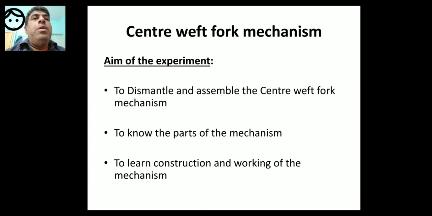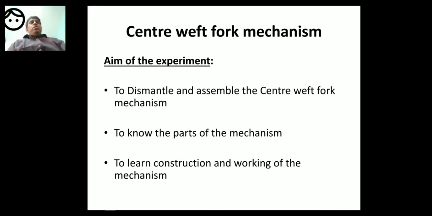So this is the center weft fork mechanism. Aim of the experiment: to dismantle and assemble the center weft fork mechanism. To dismantle the parts and find out the names of the parts, the connections between the parts, the functions of the parts, and the working of the parts.